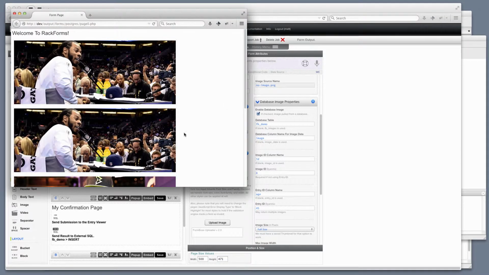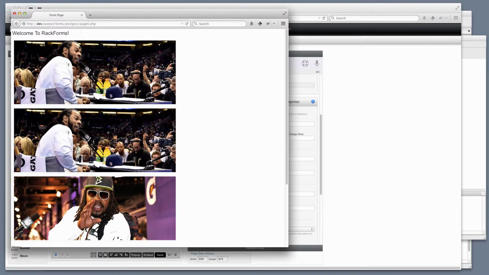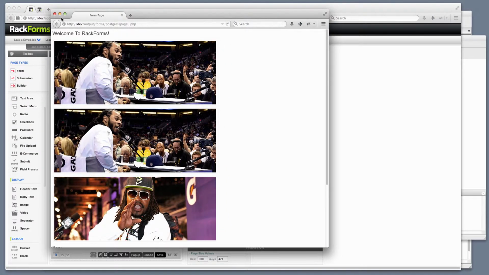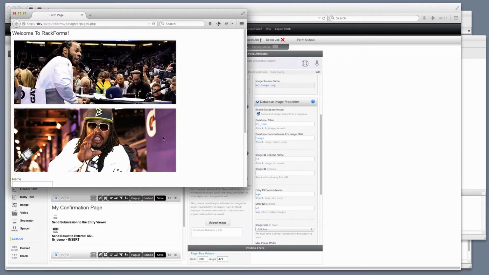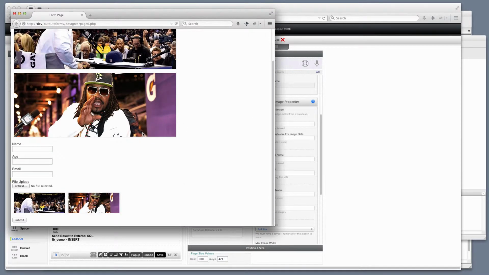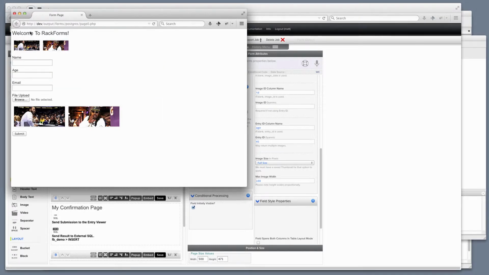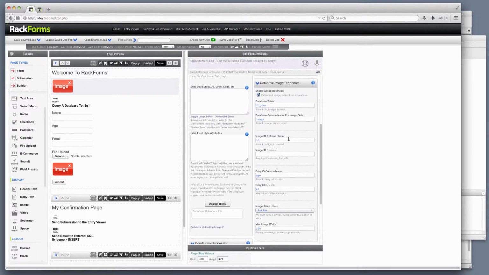And now when I run this here, you can see here that's exactly what we do. Just like our guy in the bottom here, we are now pulling our initial image using that first query, 8, and then we're pulling those 2 images once again. Of course, in most cases, I would probably not have this guy, so I'm only repulling images based on that entry ID. And finally, of course, in these guys right here, I simply put a max width on for that image size. So I could just say 100 right here, and now we get these little tiny thumbnails. So that's how we can use RackForms in the image module to pull images from the database.